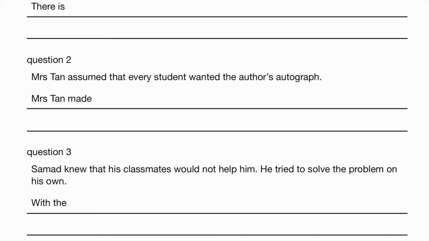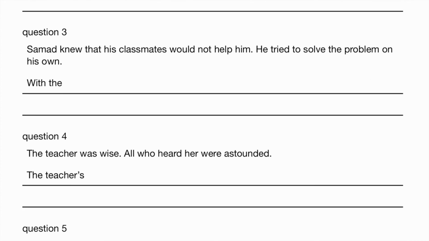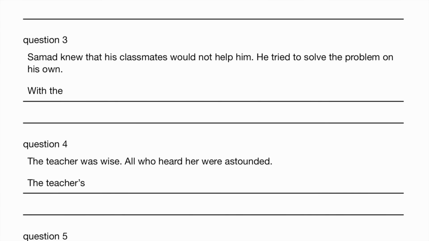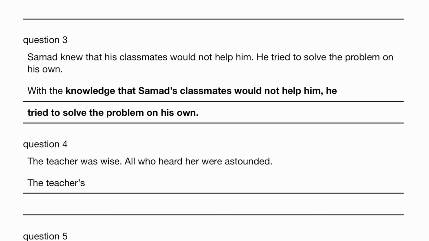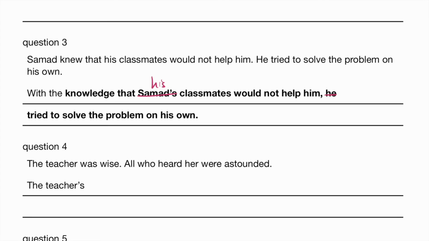Mrs. Tan assumed that every student wanted the author's autograph. So maybe not all students cared about the author's autograph. So made an assumption. So noun form of assume is assumption. Samad knew that his classmates would not help him. So with the knowledge, okay? So he knew, so he had the knowledge that Samad's classmates would not help him. He tried to solve the problem on his own. The alternative could be, with the knowledge that his classmates would not help him, Samad tried to solve the problem